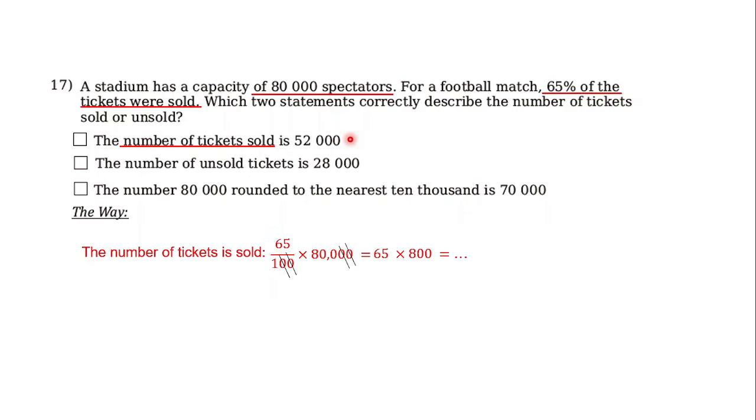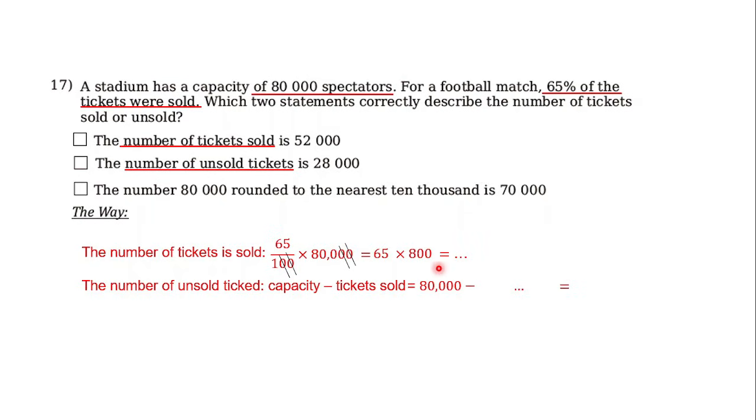Yeah. And now for the second, the number of unsold tickets is 28,000. How to solve it? I think it is easy. Just subtract the number of tickets sold from the capacity of the stadium, as mentioned here. So it means 80,000 minus blah blah blah, that has already been obtained here. Then you can find the answer here, and I leave it for you. Blah blah blah tickets. Then just compare it with the statement. Is it correct or not?